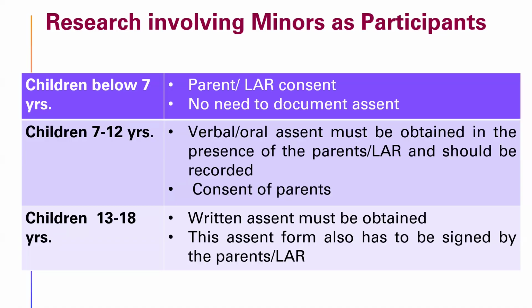And this should also be recorded that the assent has been taken. And for adolescents, that is 13 to 18 years of age, the assent should also be written. And this assent has to be signed by the parents or the LAR that it has been taken in their presence.